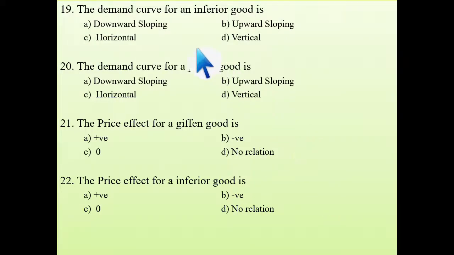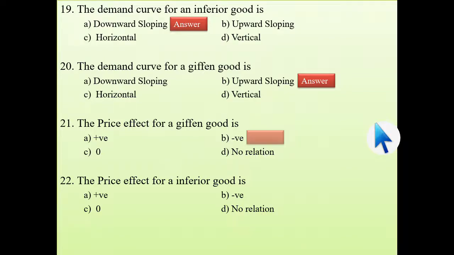Next question, see. The demand curve for an inferior good is downward sloping because it is not an exception to the law of demand. But the demand curve of a Giffen good is upward sloping. Why? Because it is an exception to the law of demand. Next question is the price effect for a Giffen good. I have already discussed. It is negative. Why negative? I have thoroughly discussed in the chapter of difference between Giffen good and inferior good. Go to that. You can easily understand.